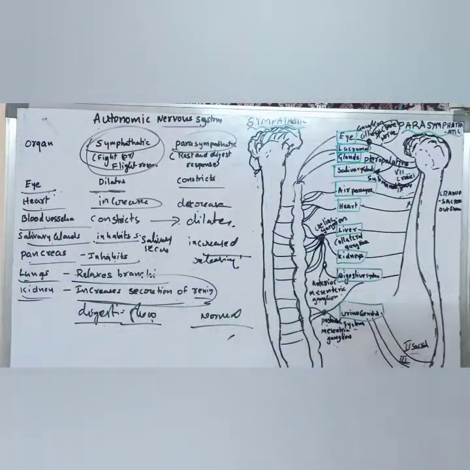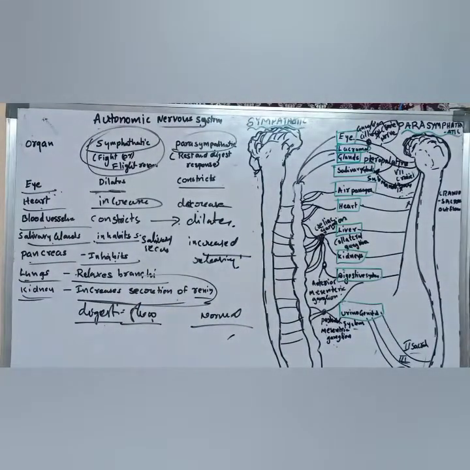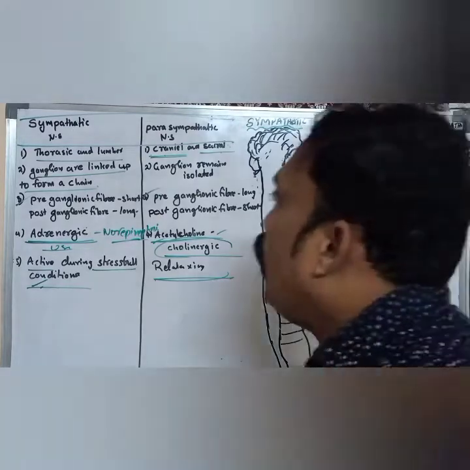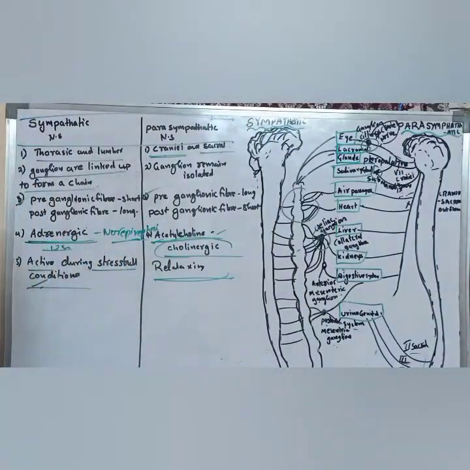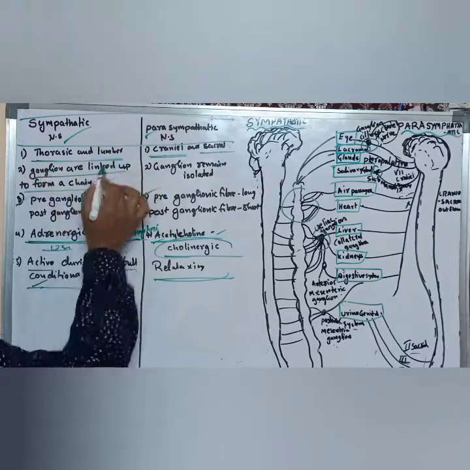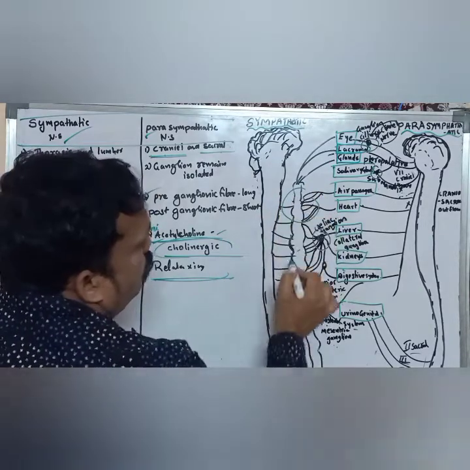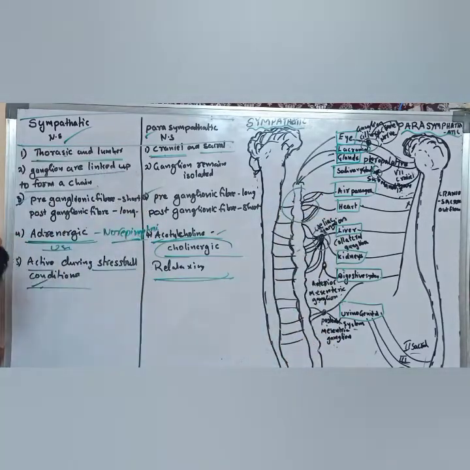Now we are going to discuss the differences between the sympathetic and parasympathetic nervous systems. Sympathetic nervous system nerves originate from the thoracic and lumbar regions. Already we know the thoracic region of the spinal cord and the lumbar region of the spinal cord.